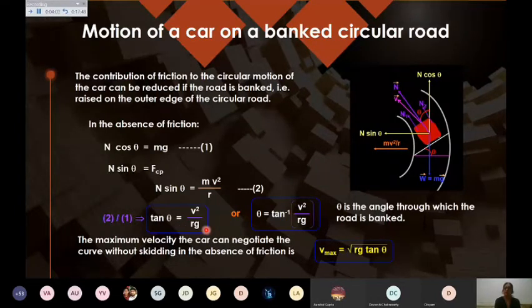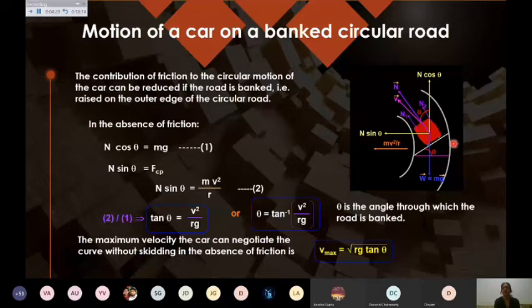So if I decide that on this particular road I want to make the vehicle move with this particular speed, then theta can be calculated, and that theta is the angle through which the road is banked. The maximum speed which the vehicle can attain on that road is given by square root of rg tan theta, and tan theta will be given by h upon L.